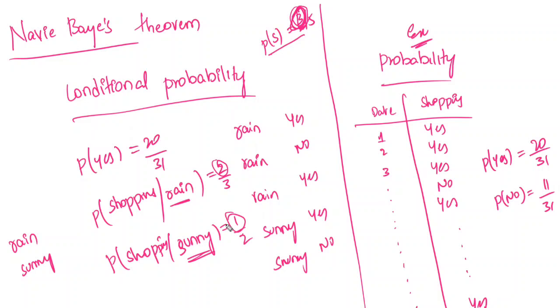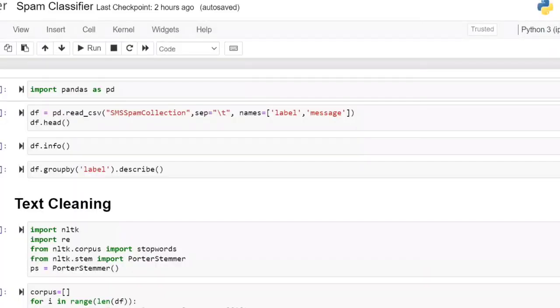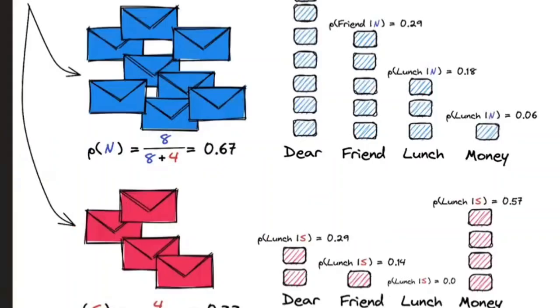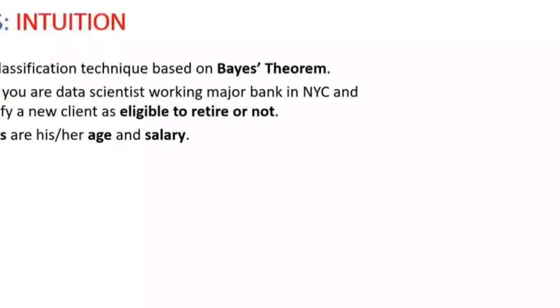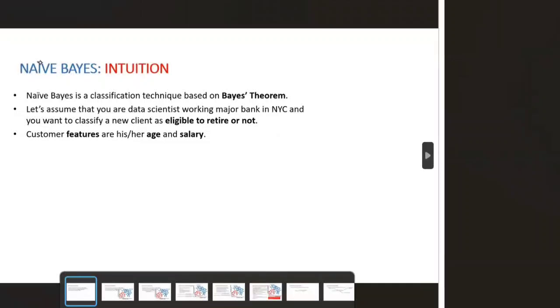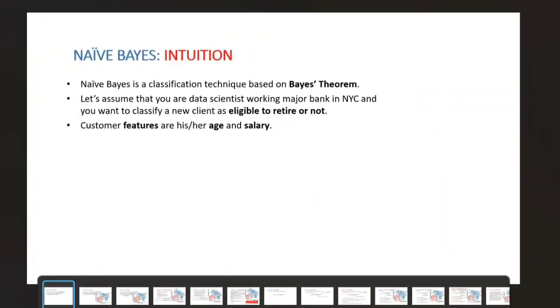Okay. Now, let us take one more example. So we are having this Naive-Bayes theorem. Naive-Bayes is also a classification algorithm, which works on the Bayes theorem. Bayes means with respect to condition.